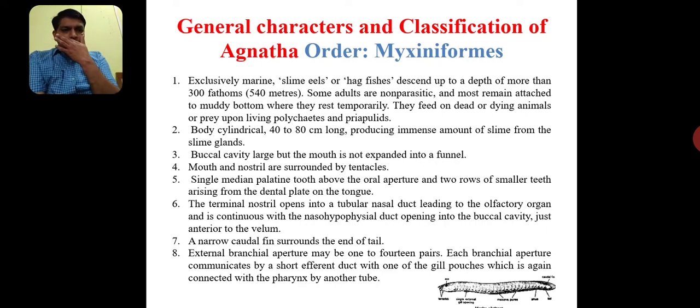The basic difference between Petromyzontiformes and Myxiniformes is that in Petromyzon we observe 7 pairs of separate gill slits or gill apertures on either side of the pharyngeal region, but in Myxiniformes only a single gill aperture is observed, but internally they contain numerous pairs of gill slits.